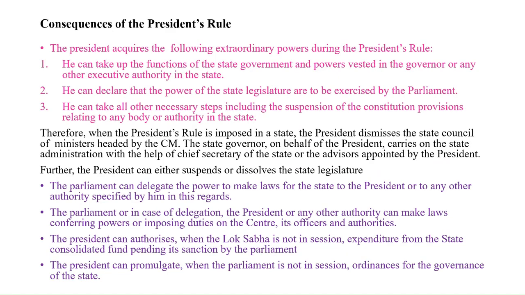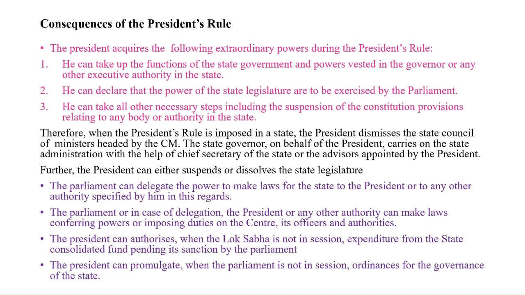So, what are the consequences of President's Rule? The President acquires the following extraordinary powers during the President's Rule. First, he can take up the functions of the state government and powers vested in the Governor or any other executive authority in the state. Second, he can declare that the powers of the state legislature are to be exercised by Parliament. And third, he can take all other necessary steps, including the suspension of constitutional provisions relating to anybody or authority in the state.